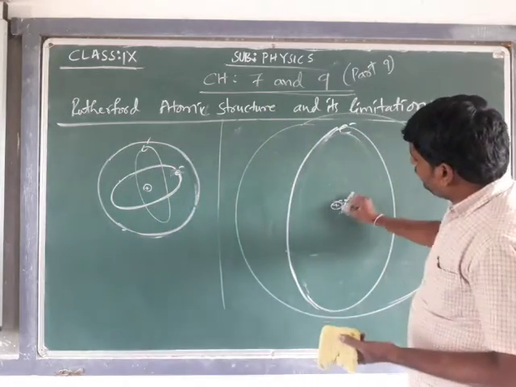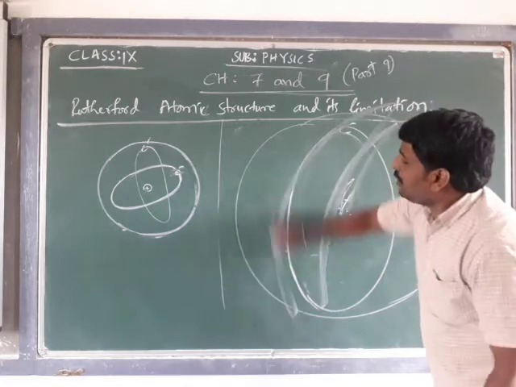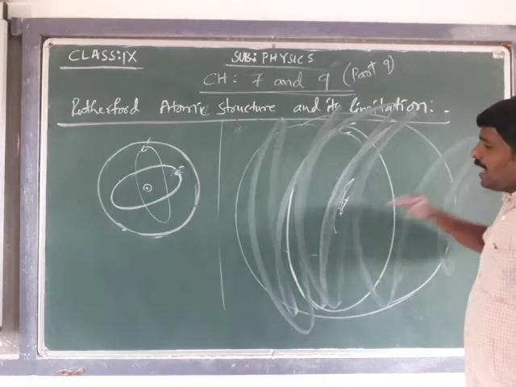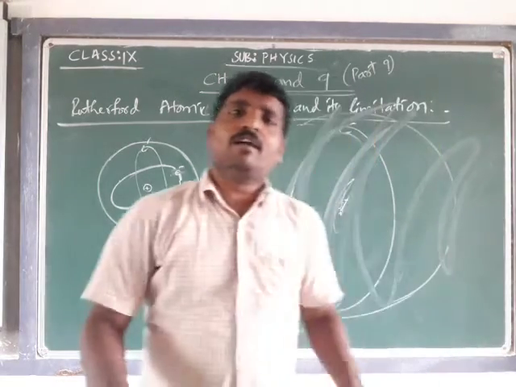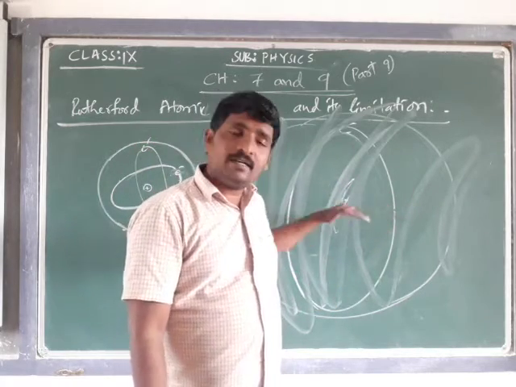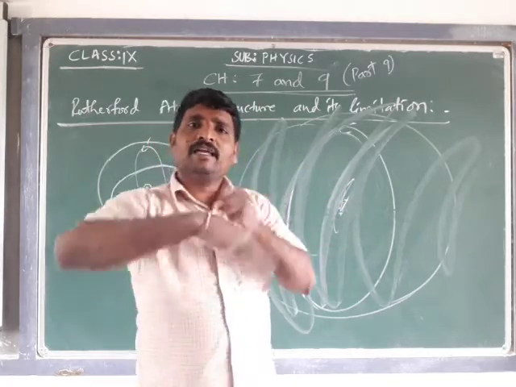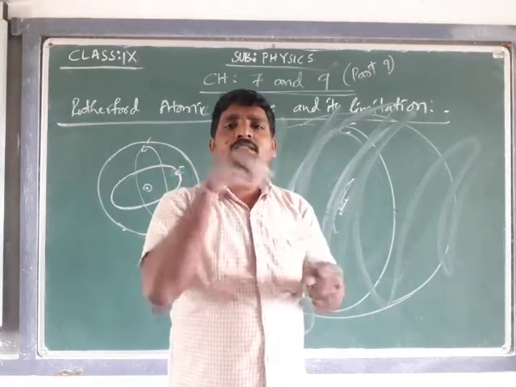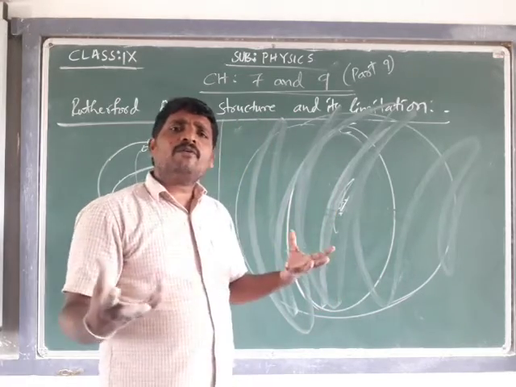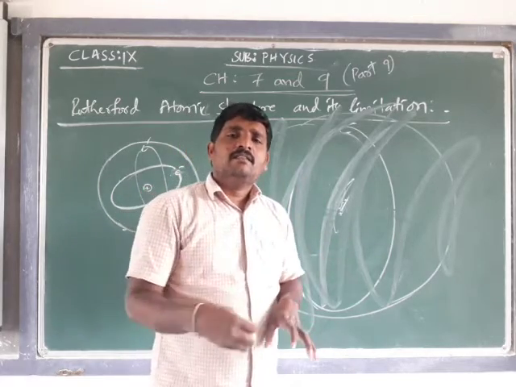Due to the collision between these two opposite charges, the total atom will be destroyed, and there is no existence of atoms. In all atoms this should happen. According to the Max Planck theory, if the electron radiates energy and falls into the nucleus, the atom gets destroyed. If the atom is destroyed, there is no matter.